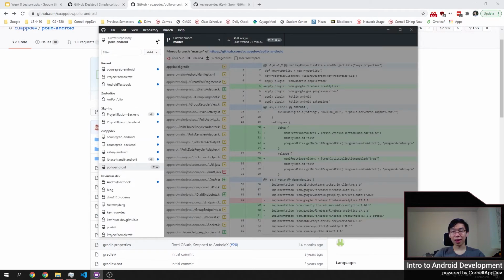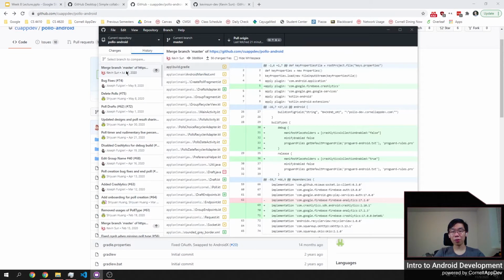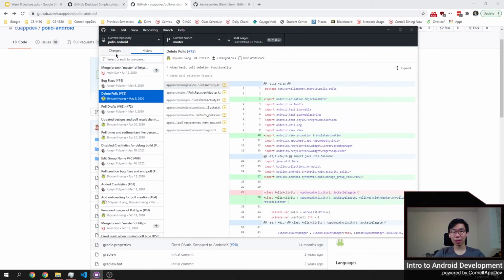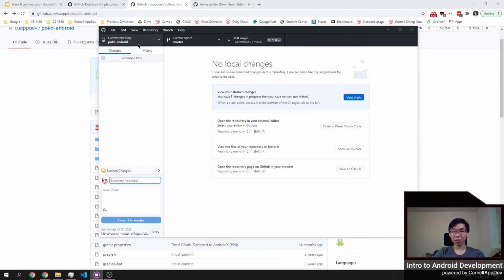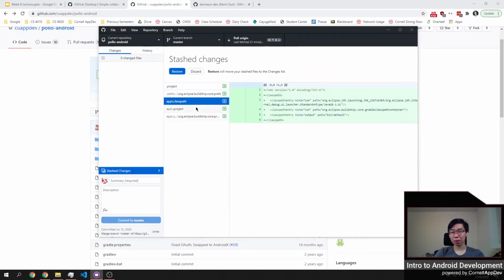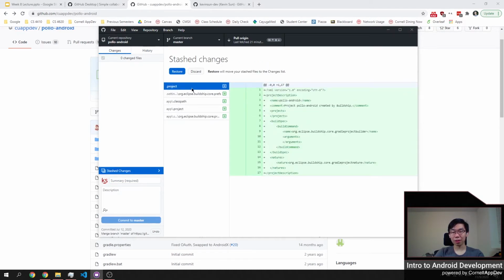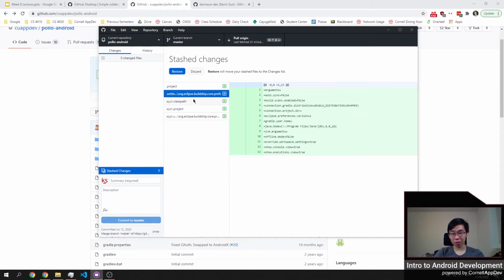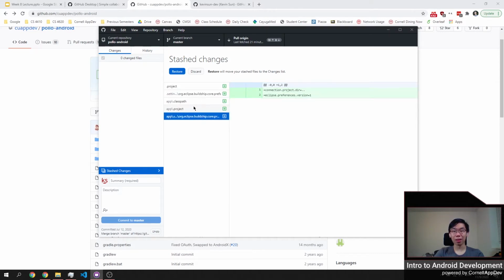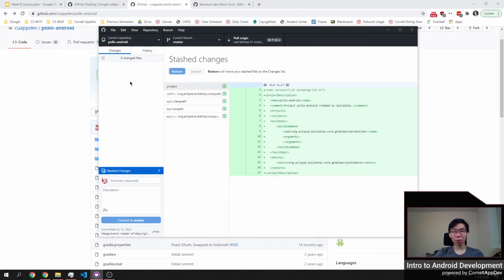It's a really powerful, tiny little client that allows you to change things, which will show up here, and commit them. I have some changes here for things on the branch. I have some changes here that I don't want to commit, but I can pull them in here.